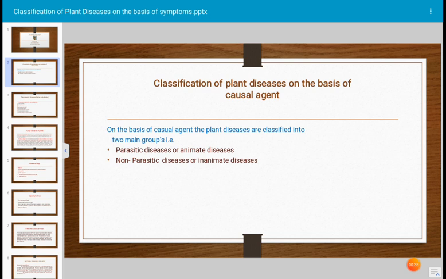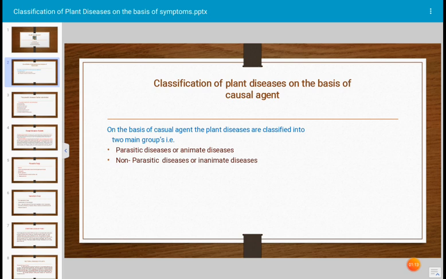The pathologist classified plant diseases on the basis of causal agents, the causal organism of the plant disease. Which type of pathogens cause disease? Fungi cause disease. Bacterial pathogens cause heavy losses of crop plants. Viral pathogens, and even mycoplasma, cause several types of plant diseases, and again losses are caused. The classification is made on the basis of causal agent.